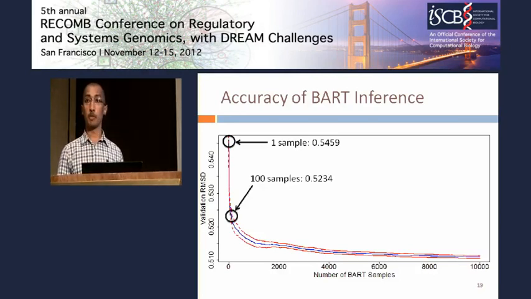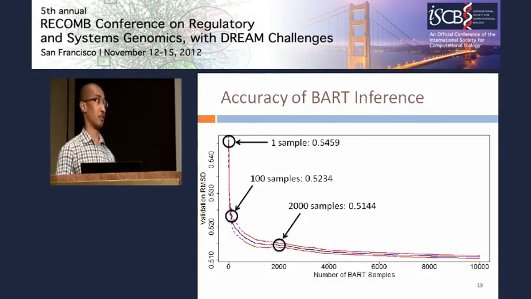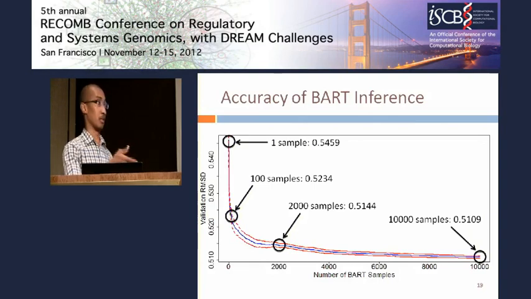After 100 samples, this performance drops to about 5234. After 2,000, we're already down to 5144. This is actually a good score relative to what we've seen in the contest. And after 10,000, this is from a single BART run, we get down to about 5109. And again, this whole process only takes about 10 minutes.